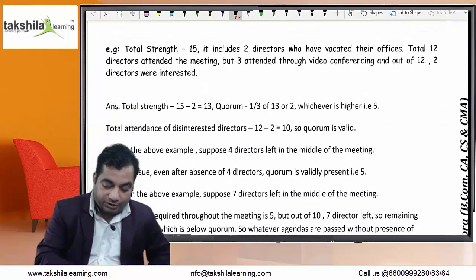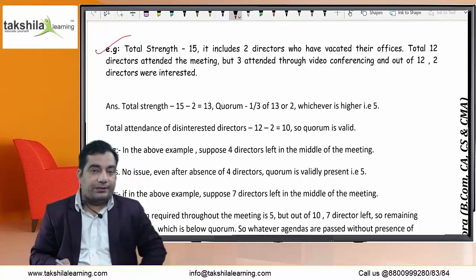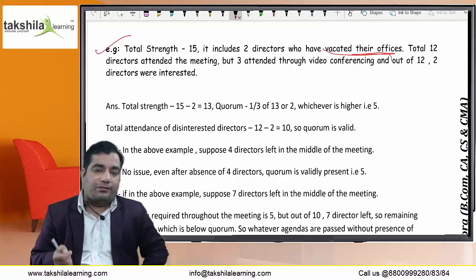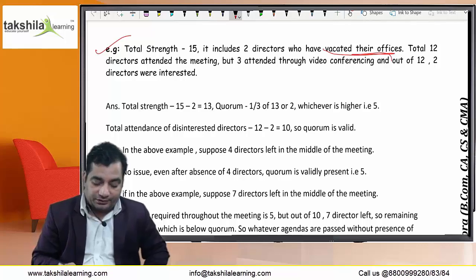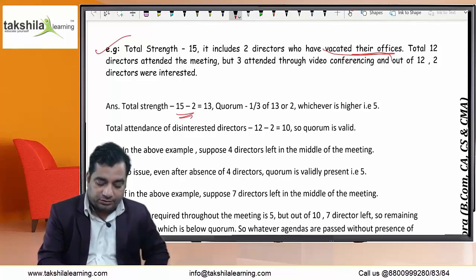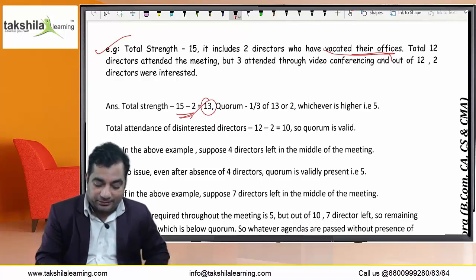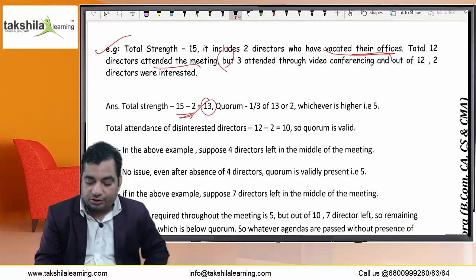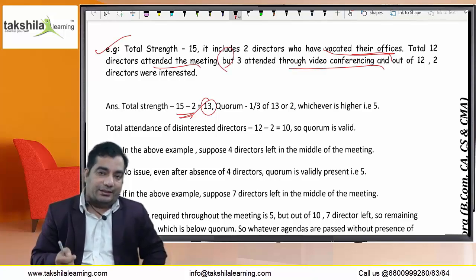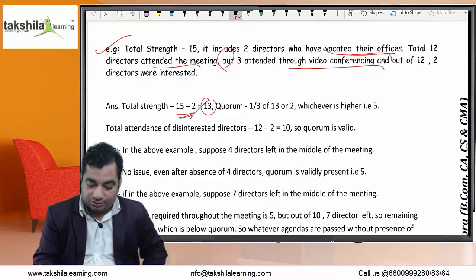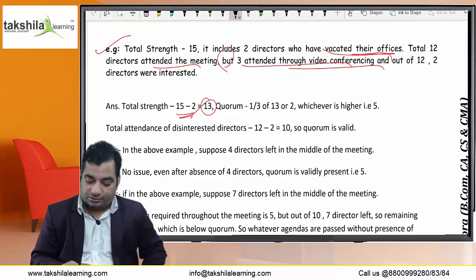And this is one more example. Total strength 15. It includes 2 directors who vacated their offices. I told you that the directors who have vacated their offices will not be counted in the total strength even. Out of 15, 2 are not to be counted, so the total strength is 13. And total 12 directors attended the meeting, but 3 attended through video conferencing. As I told you, attending through video conferencing or audio visual means is also to be counted in the quorum. So 12 directors attended the meeting, and the 3 through video conferencing will be counted.